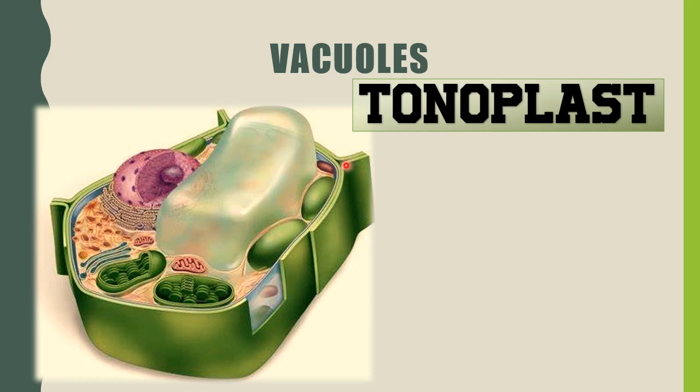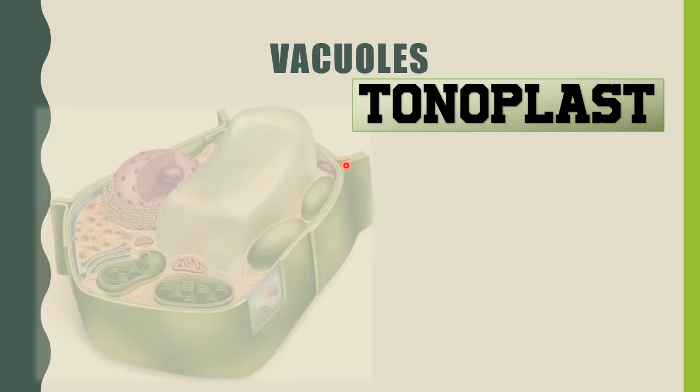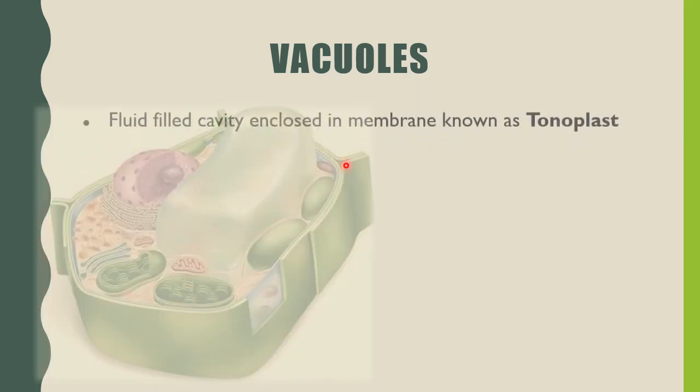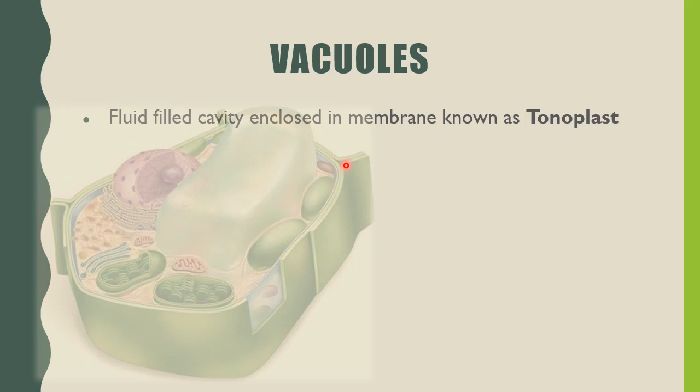In animal cells, vacuole is smaller. So, vacuoles are fluid-filled cavities enclosed in a membrane known as tonoplast, large in plant cells, pushing other organelles to the sides. Can you think of a reason why a plant cell would need a bigger vacuole?